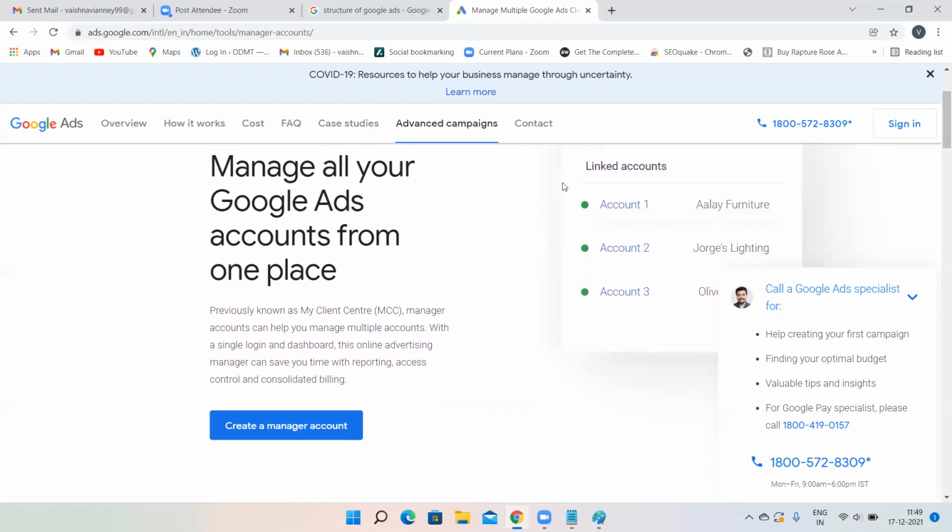If you have any problem with your Google Ads account, you can call these people and they'll help you. And everything will be the same. There is no difference between the look of a manager account and a Google Ads account. But if you have more than 20 clients, then go for creating a manager account. But in today's class, we'll be creating a normal account because there is no need to create a manager.